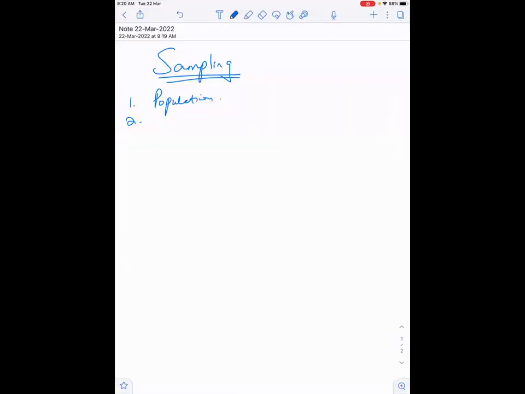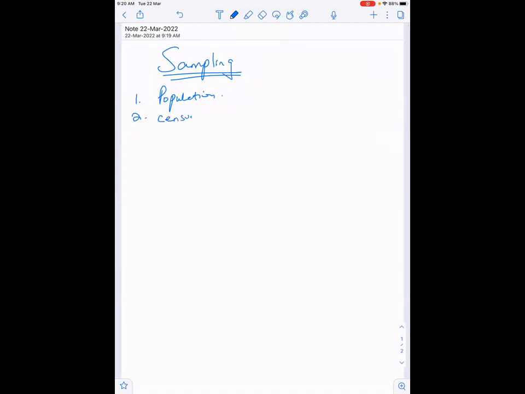Okay, we're starting with the chapter sampling today. I'm going to define a few words here. Okay, what is the population? Any idea? What do I mean when I say population?